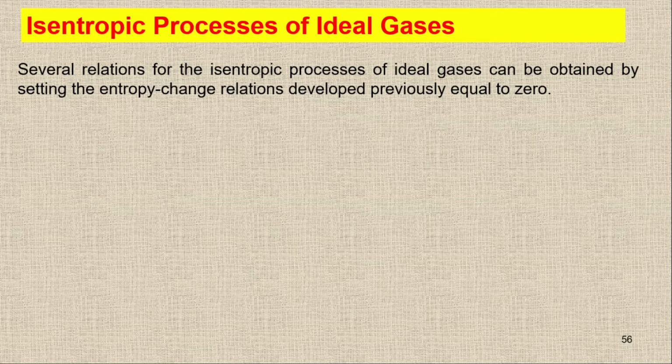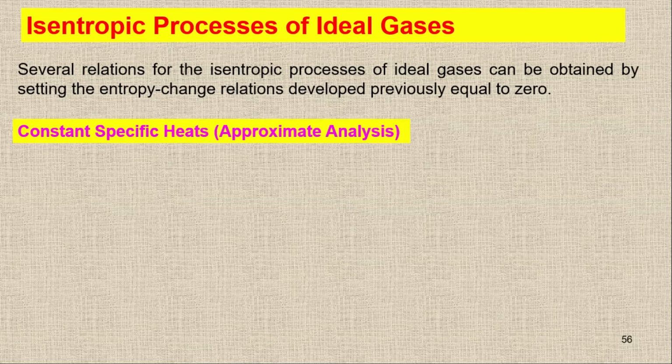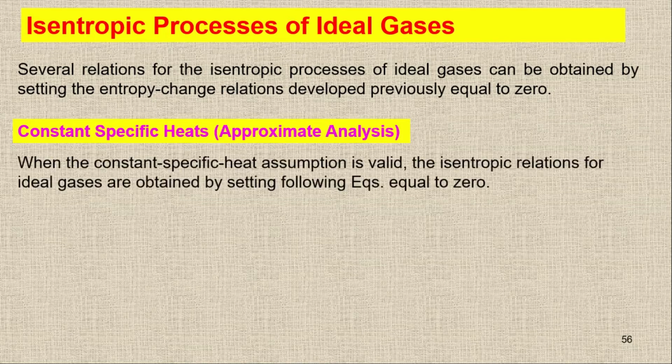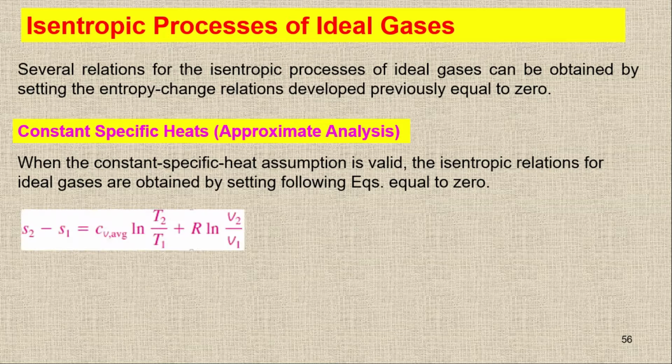But still we have two different approximations. We have the exact one and we have the approximate one. So for both cases we will have a different relationship. First of all, I am going to discuss the approximate solution, where we are treating the Cp value as a constant. So we have the constant specific heat, and in the isentropic process we know that the entropy change is zero. So we have this equation.